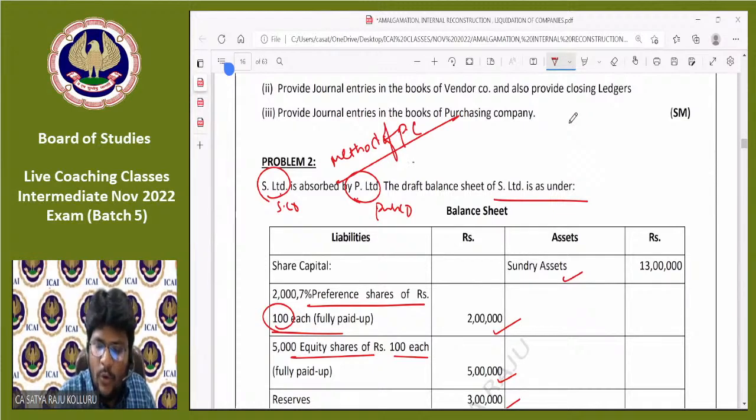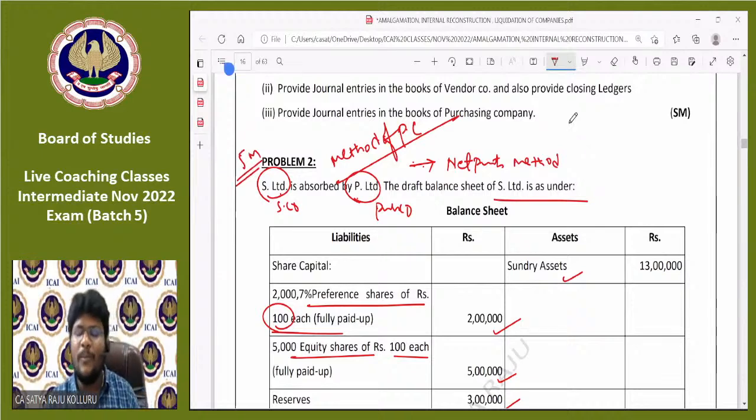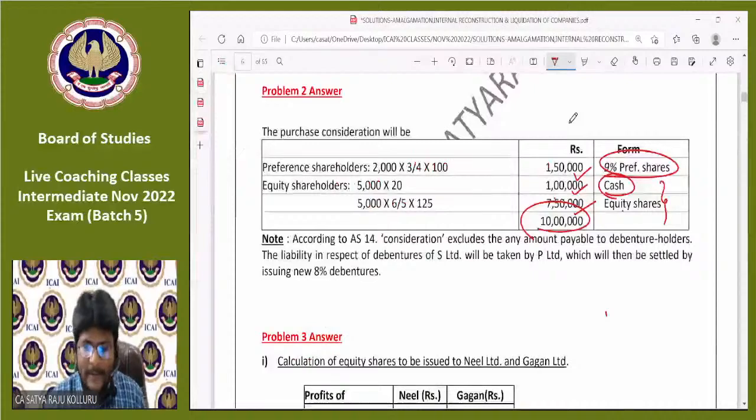Whether we are able to ascertain the amount payable to equity and preference shareholders or not. We are able to ascertain amount payable to equity and preference shareholders, then method of PC is net payments method. Absolutely, you are right. Method of PC is net payments method, which is a 5 marks problem, which is generally asked in the compulsory question in the category 1, or sometimes they might ask it in the last Roman as well. Okay, fine. Come back, guys.